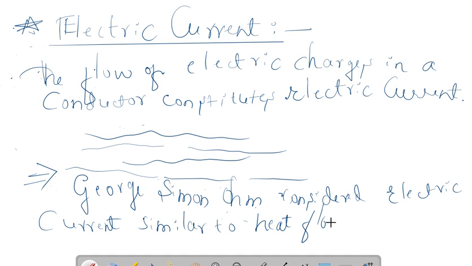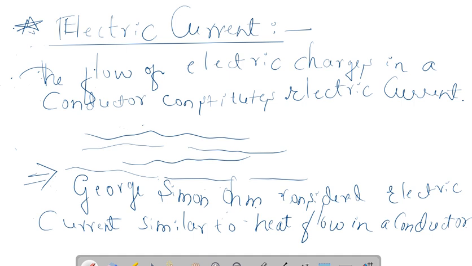Heat flow in a conductor. Okay, this is just a general part related to the concept. The flow of electric charges in a conductor constitutes electric current. This flow of charges can be compared to the flow of water, like how water flows in a river. The flow of charges will take place in a conductor.